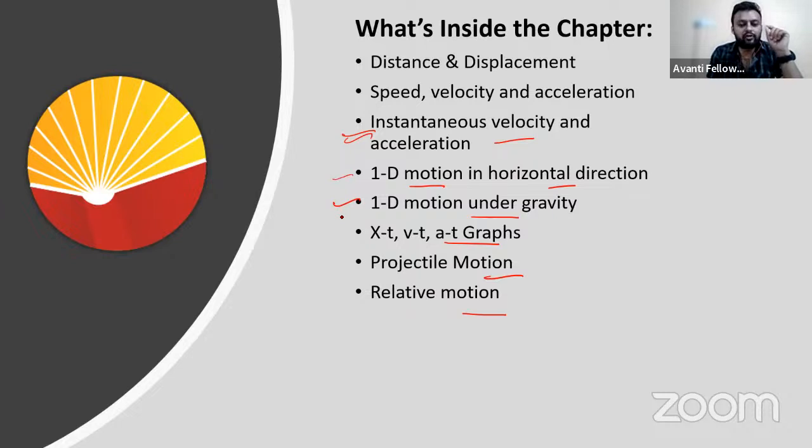Graphs are most important. Then projectile and relative motion. Every time you will find at least one question from relative motion. Throughout the shifts you will see a pattern that questions from relative motion and from graphs are mandatory. NTA is asking time and again.